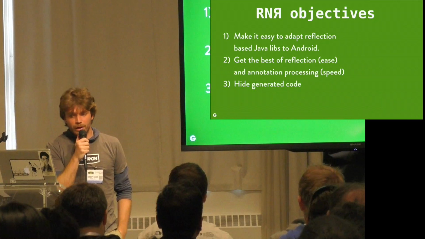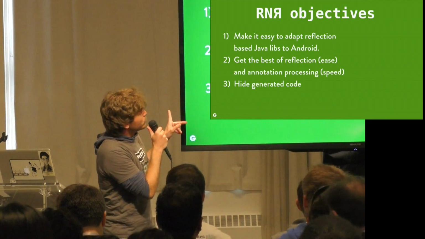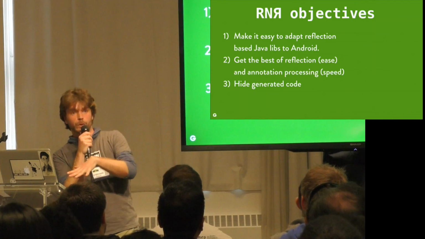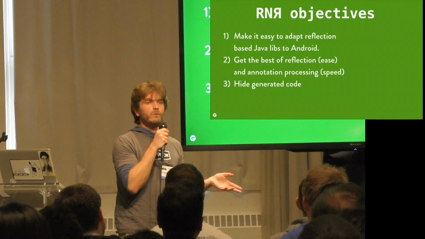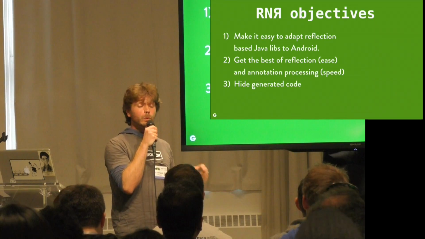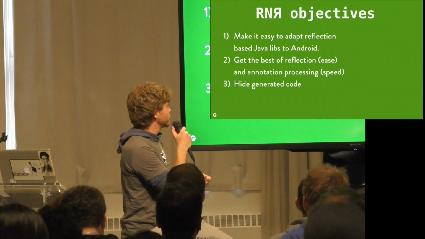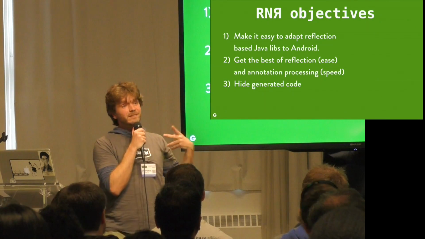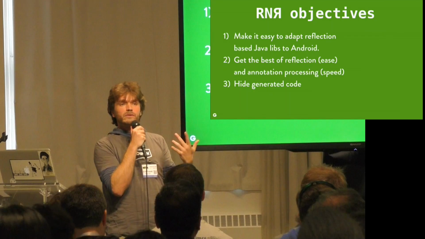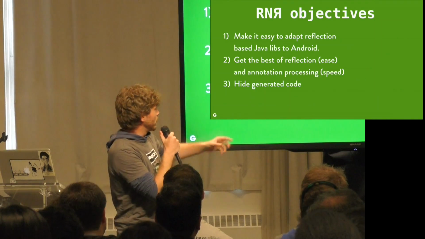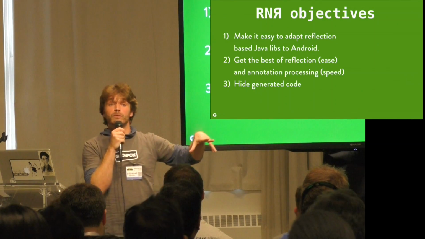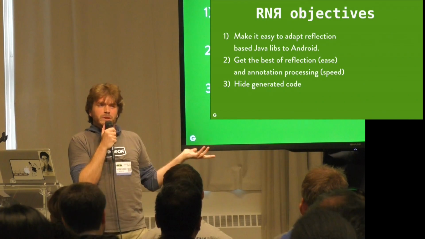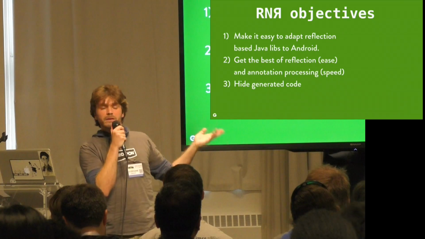The objectives of RNR are, first, to make it easy to adapt reflection-based libraries to Android. So we don't want to have to rewrite everything that has been performing well for years. We would like to be able to reuse these technologies. Second, we'd like to get the best of both worlds: the ease of reflection, because it speaks the same language as we do, and annotation processing because it provides a lot of speed. And third, generated code is not very interesting to anyone, so we would like to hide it completely.